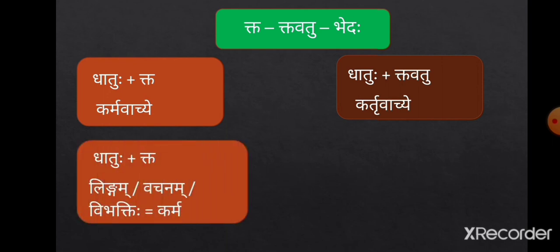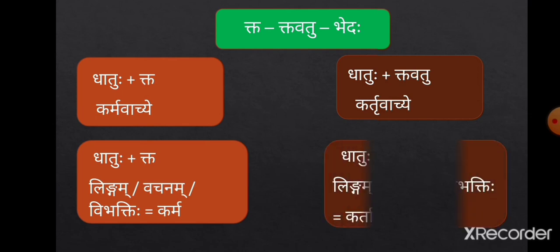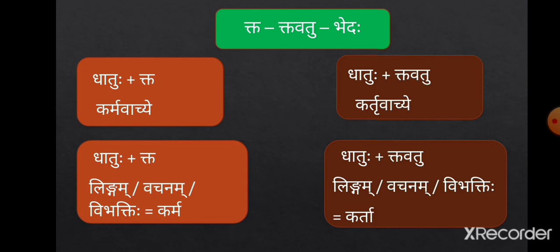The lingam, vachanam and vibhaktihi of the dhatuhu plus kta pratyay forms are dependent on the karma, that is the object of the sentence, and the lingam, vachanam and vibhaktihi of the dhatuhu plus ktavatu pratyay form are dependent on the karta, that is the subject of the sentence. I hope you have understood the difference between kta and ktavatu pratyay forms.